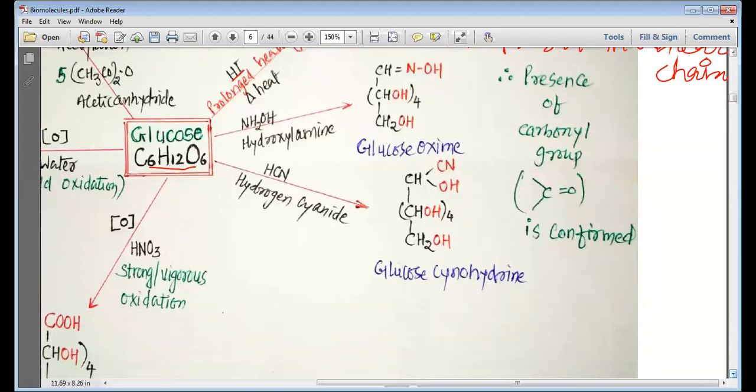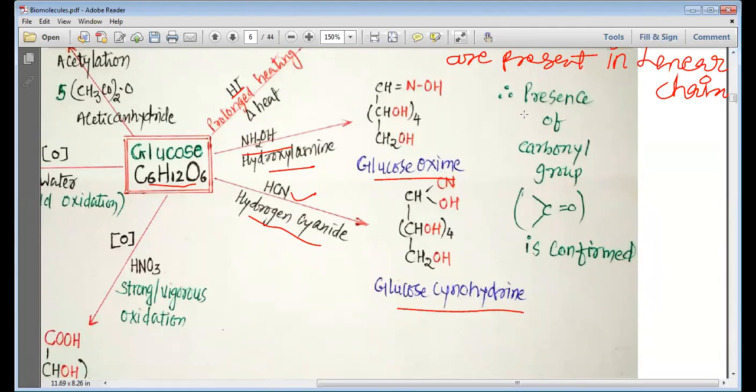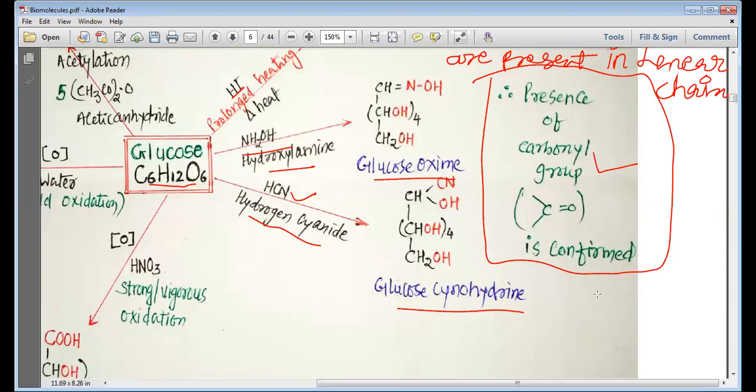Now, my dear students, we want to study another reaction of glucose, that is the reaction with NH2OH, which is known as hydroxylamine. So glucose, when it reacts with hydroxylamine, gives an oxime, which is known as glucose oxime. In the same way, glucose, when it reacts with HCN, hydrogen cyanide, produces a cyanohydrin, which is called glucose cyanohydrin. As we have studied in the chapter on aldehydes and ketones, aldehydes and ketones react with hydroxylamine to give oxime, and react with hydrogen cyanide to give cyanohydrin, and that is why we can conclude that glucose has a carbonyl group present in it.